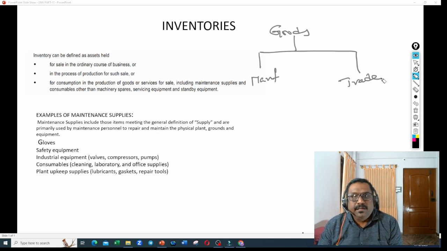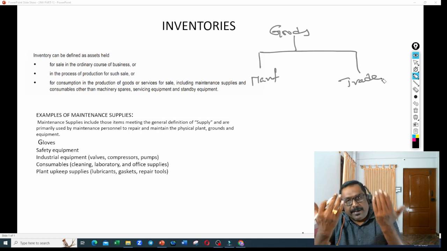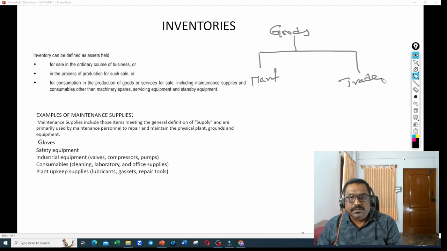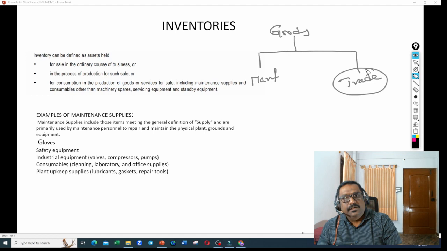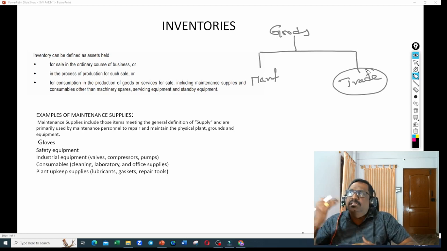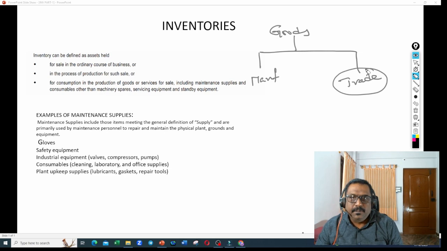What do you mean by trading? You can go to a manufacturer, buy the goods and sell the goods. Or you can go to a wholesaler, buy the goods and sell the goods. That is called trade. Trade is nothing but buying goods and selling goods. You are not manufacturing here. You are going to the manufacturer or the wholesaler, buying the goods from them and selling them to the retailers. So here your activity is buying goods and selling goods. That is called trading activity.